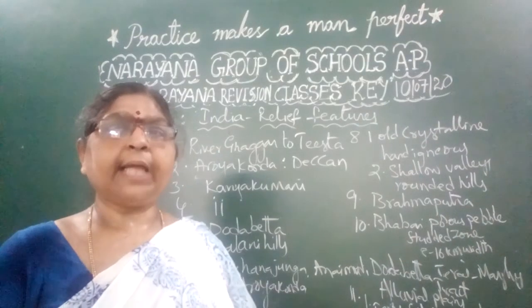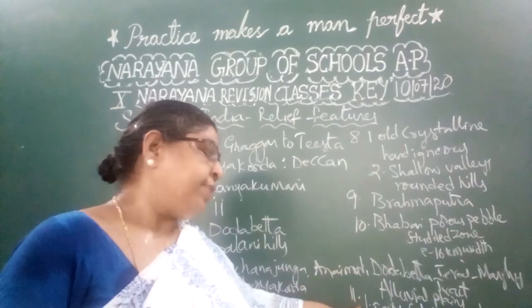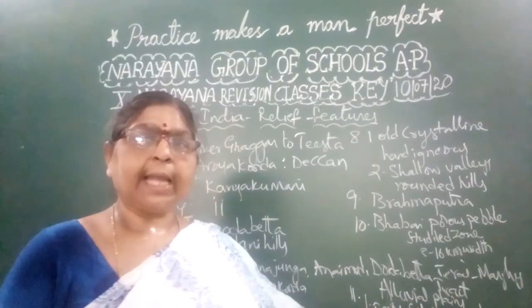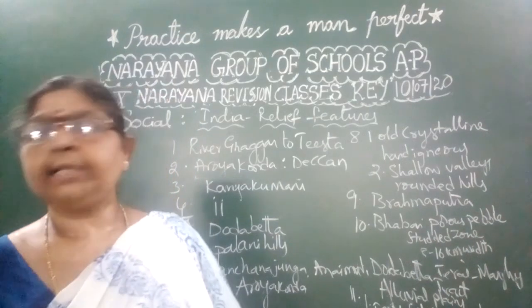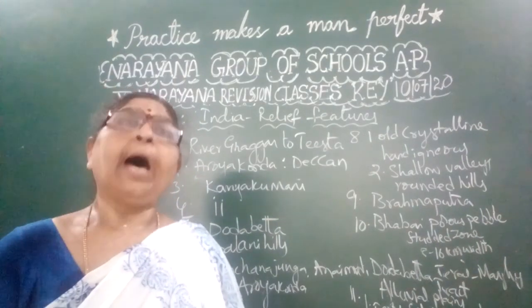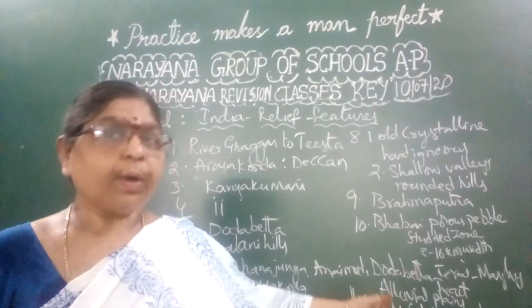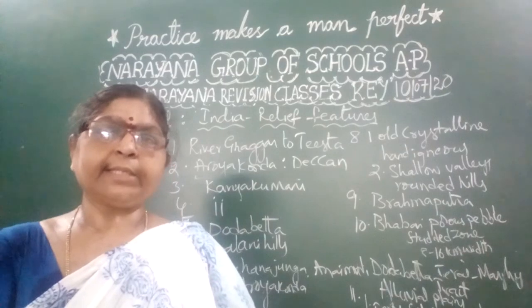What are the reasons for the highest density of population in the Indo-Gangetic Plains? The first is fertile soil, the second is perennial rivers, the third is climate, and the fourth is the pilgrim centers. Due to all these reasons, the highest amount of the population is attracted towards the northern plains.